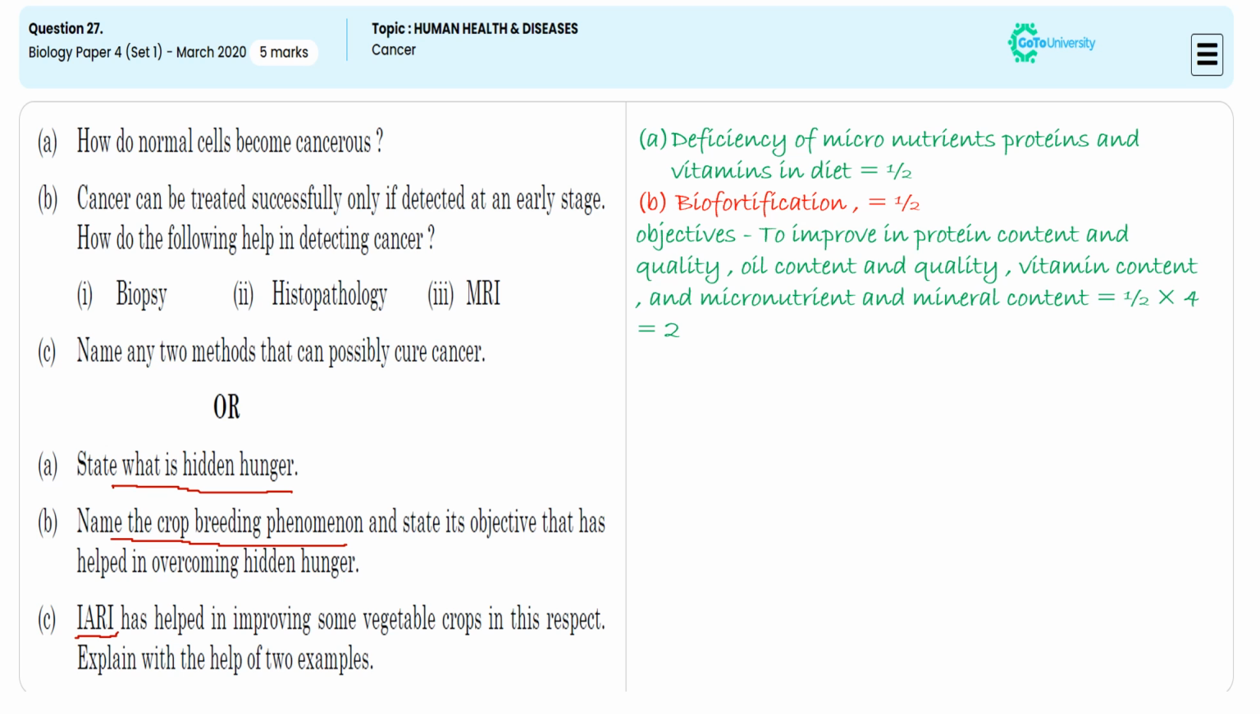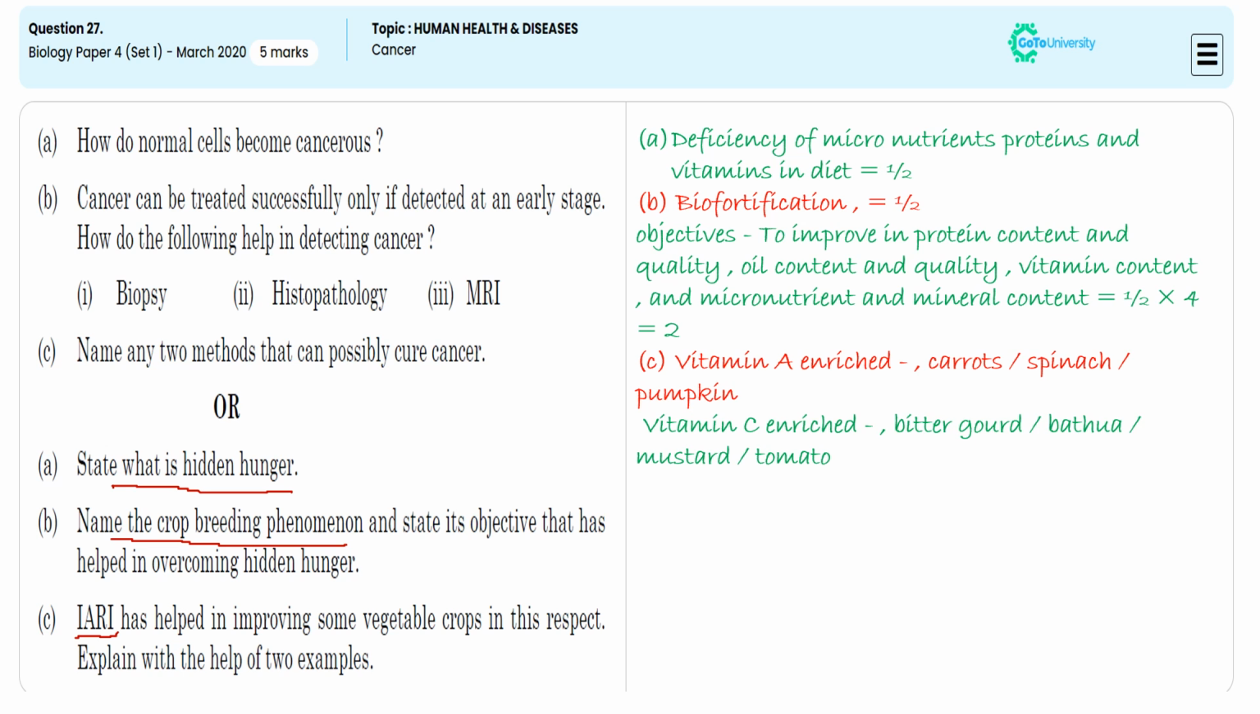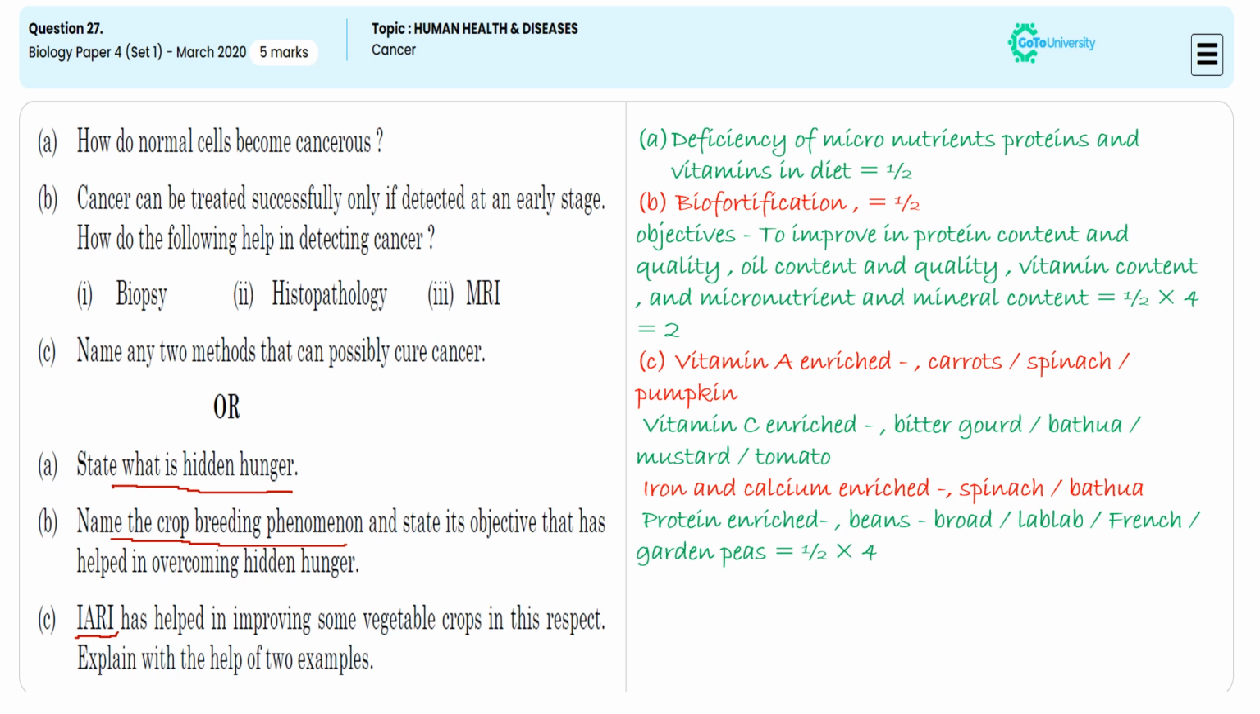For this, we are specifying Indian Agriculture Research Institute developed vitamin A enriched carrot, spinach and pumpkin, vitamin A enriched bitter gourd, bathua, mustard and tomato, iron and calcium enriched spinach and bathua, protein enriched French garden pea, bean, and lablab varieties so that the particular multi-nutrient requirement will be satisfied. In this way, if you are mentioning, we will be getting 5 marks for this second optional subjective question.